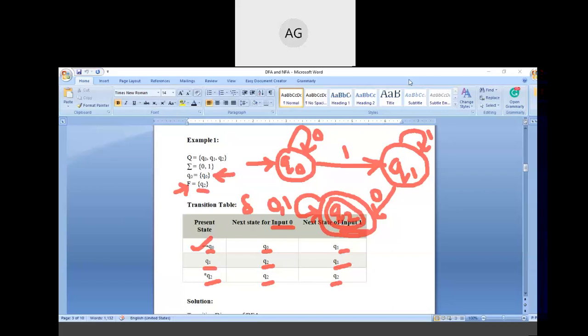And sometimes the reverse is also given. Sometimes you are given this type of diagram, and you need to find the transition table from this transition diagram. So both types of questions can be asked in your examination. Sometimes the transition table is given and you need to draw the transition diagram from it, and the other type is that the transition diagram is given and you need to find the transition table from it. So this is the way you can find the transition diagram from the transition table.